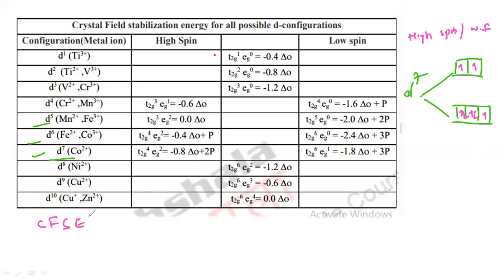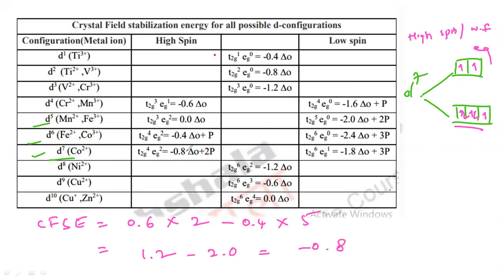Again, CFSE values here. You can calculate that as 0.6 into the EG electrons, that is only 2, minus 0.4 into 5 electrons. So 0.6 into 2 is 1.2, minus 0.4 into 5, that is 2.0, you will get minus 0.8. So see here, minus 0.8. This is the CFSE calculation for the high spin with D7. So if it is low spin, what happens here?